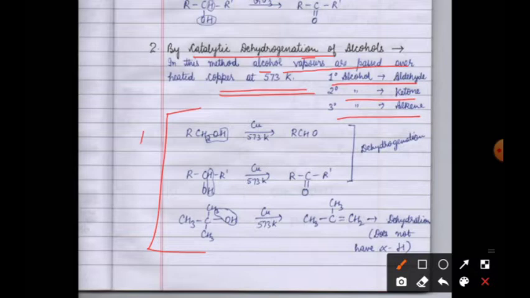This is 1 degree alcohol and it will give an aldehyde. This is 2 degree alcohol, it will give a ketone, and 3 degree alcohol will give an alkene. And you also know the reason, because dehydrogenation does not take place here; dehydration takes place, H2O is removed, since it does not have an alpha hydrogen, right?